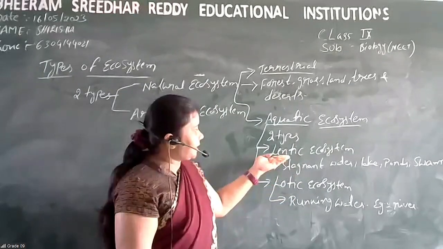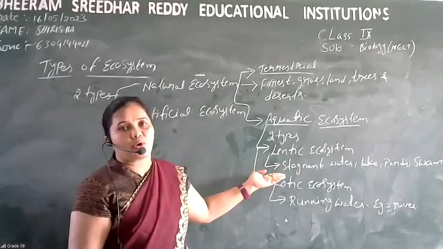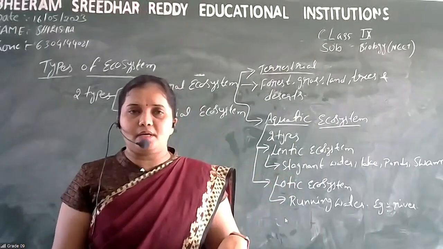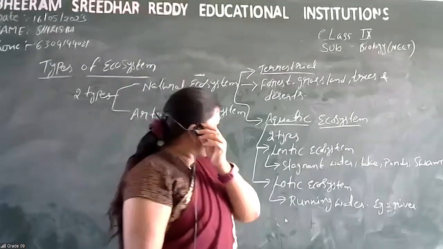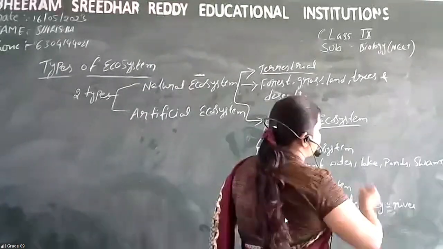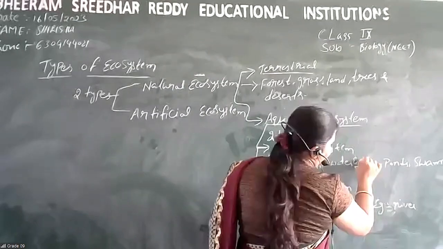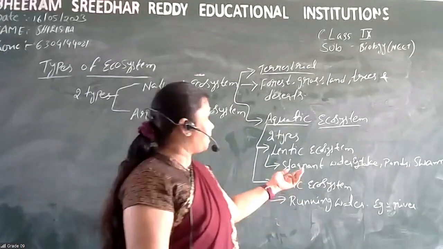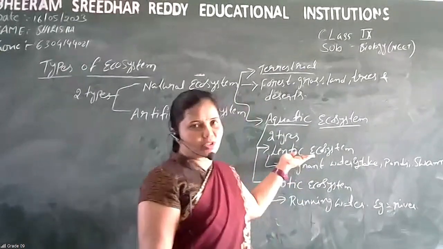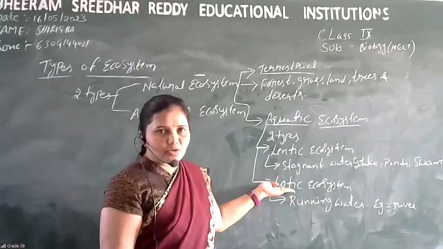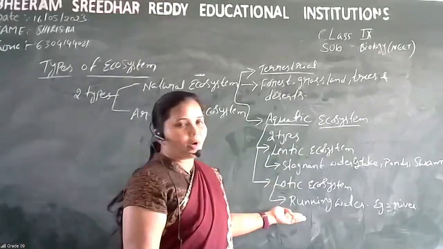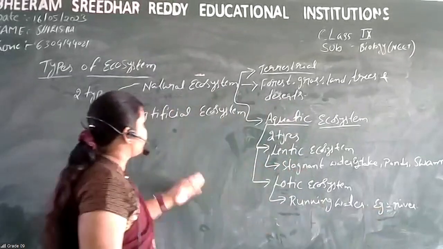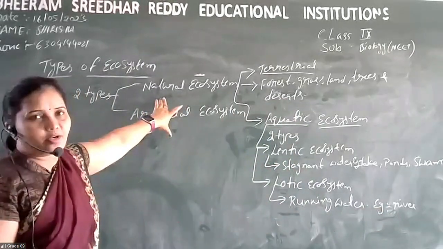In the lentic ecosystem, it includes stagnant water. Stagnant water means, okay, the small pool of water that stays there. So that is nothing but stagnant water. Examples we will take: lakes, ponds, and swamp. These come under the lentic ecosystem. And then lotic ecosystem includes running water. Examples, we will take the rivers. So these come under natural ecosystem.